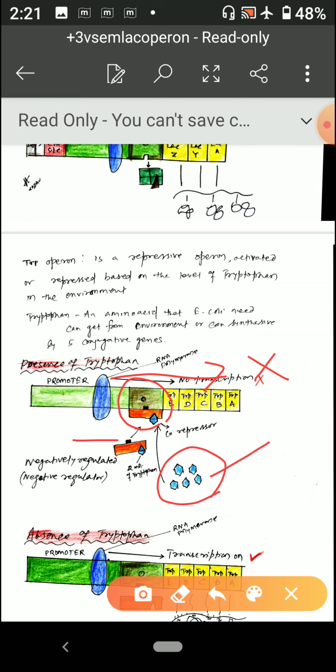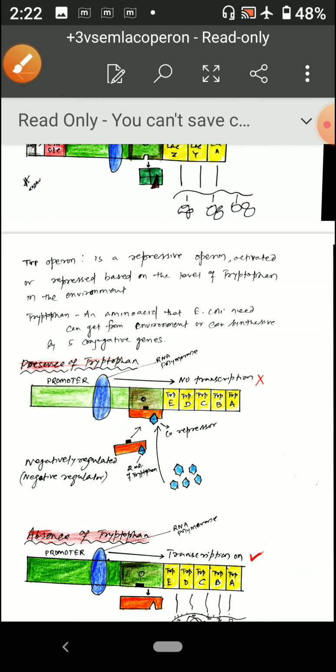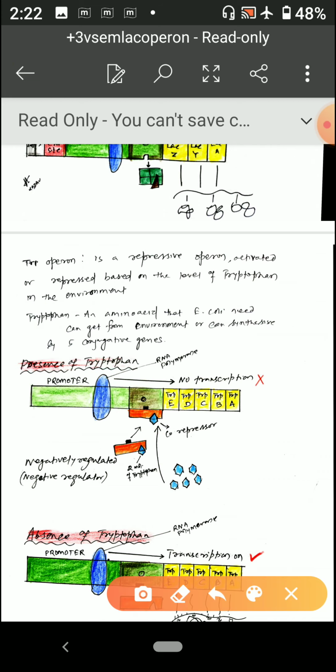Now when it is attached to the operator, it forms a complex, and this inhibits the transcription process, because of the attachment of the repressor, with the tryptophan molecules acting as co-repressor.